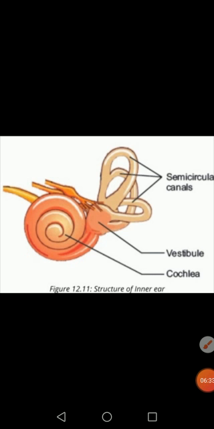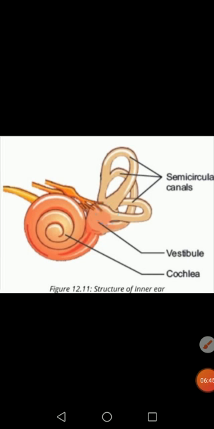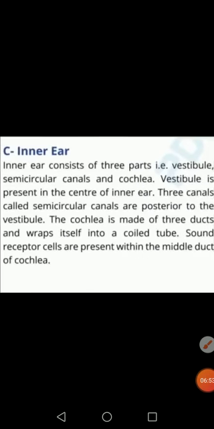Sound receptors are present within the middle duct of the cochlea, in its center, that help in the sensation of hearing. So these are the three parts of the inner ear: vestibule, semicircular canal and cochlea.